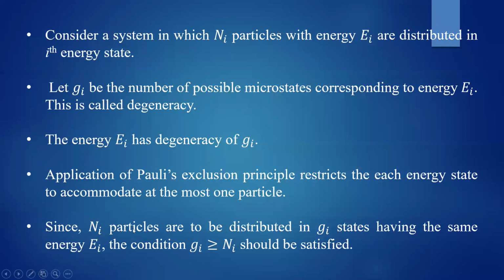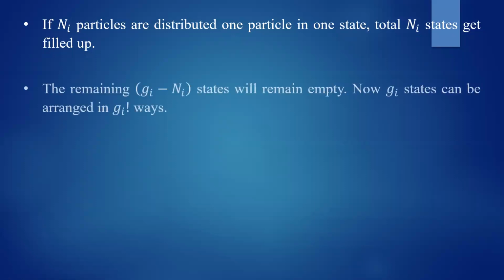So Gi should be greater than or equal to Ni. If 10 particles are there, the number of states required is at least 10, and you can get more than 10 also. Okay, so let us take the distribution of Ni number of particles such that one particle is in one state, then a total of Ni number of states will get filled up, because in one state, one particle is allowed.